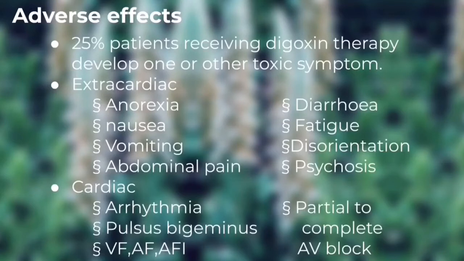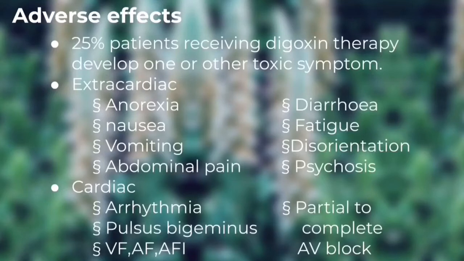In extracardiac adverse effects: anorexia, nausea, vomiting, abdominal pain, diarrhea, fatigue, disorientation, psychosis. So it involves the GIT and also the brain. In cardiac we can see arrhythmia and pulsus bigeminus, which is the most common adverse effect of digoxin.